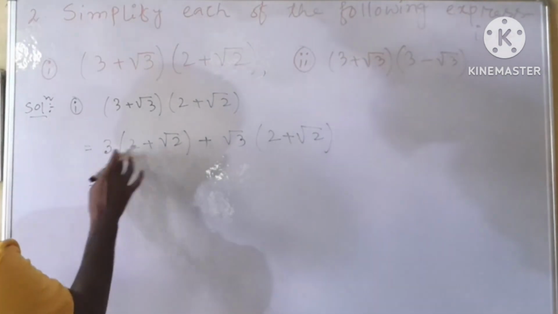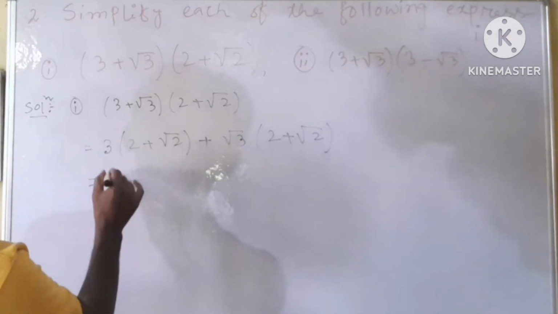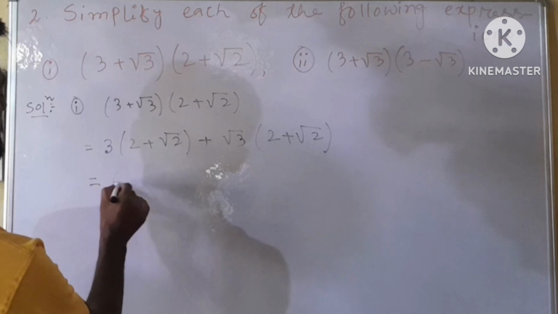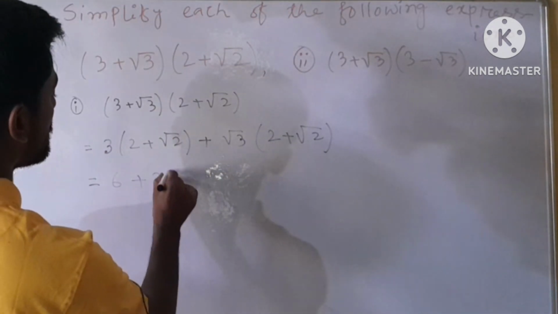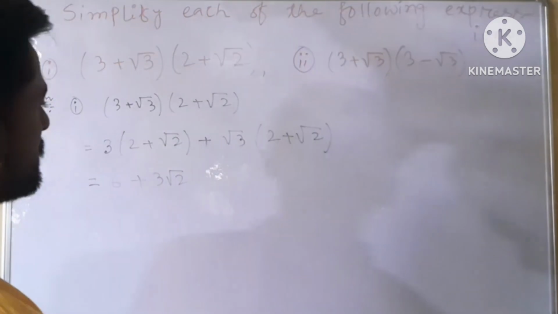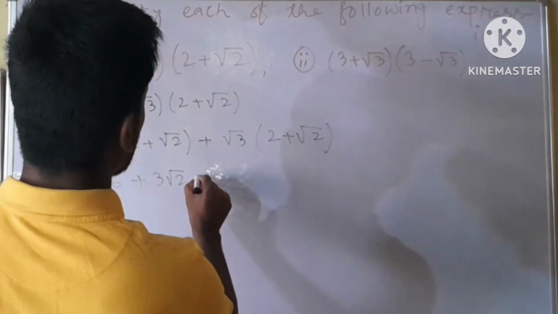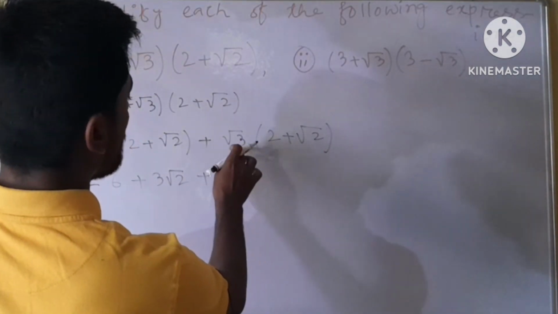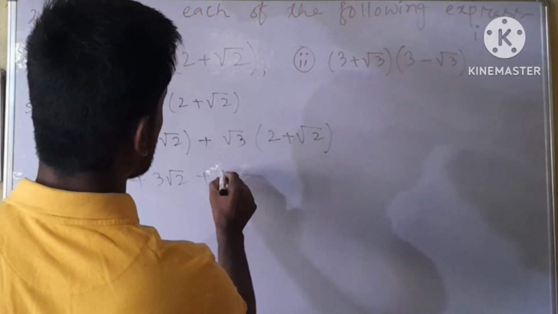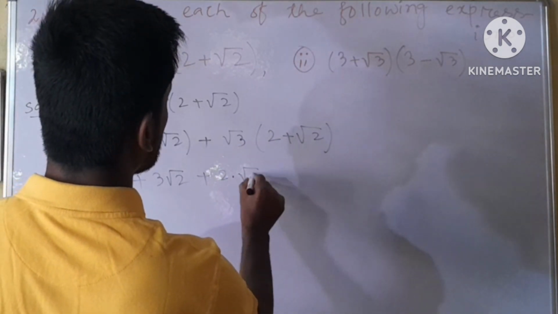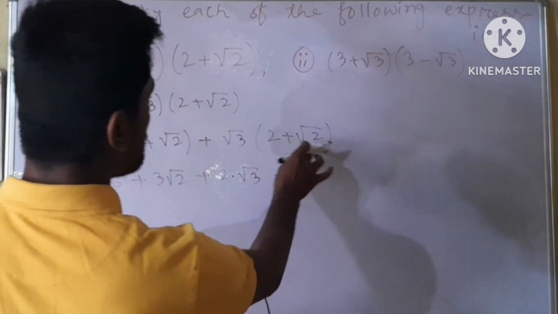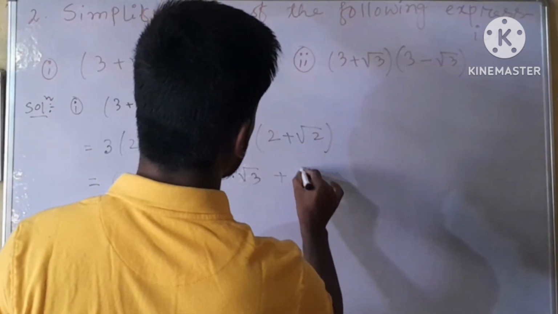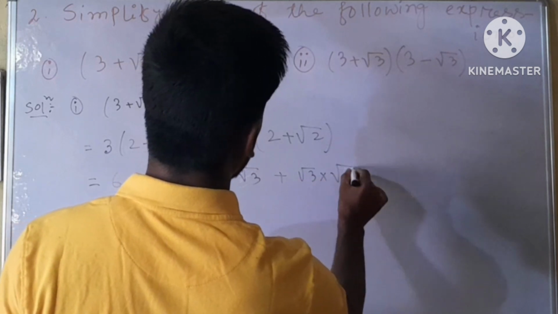So 3 will be multiplied with this 2, then 2 3s are 6, plus 3 will be multiplied with root over 2, plus this 2 will be multiplied by root over 3, so 2 into root over 3, plus this root over 2 will be multiplied by root over 3, so root over 3 into root over 2.